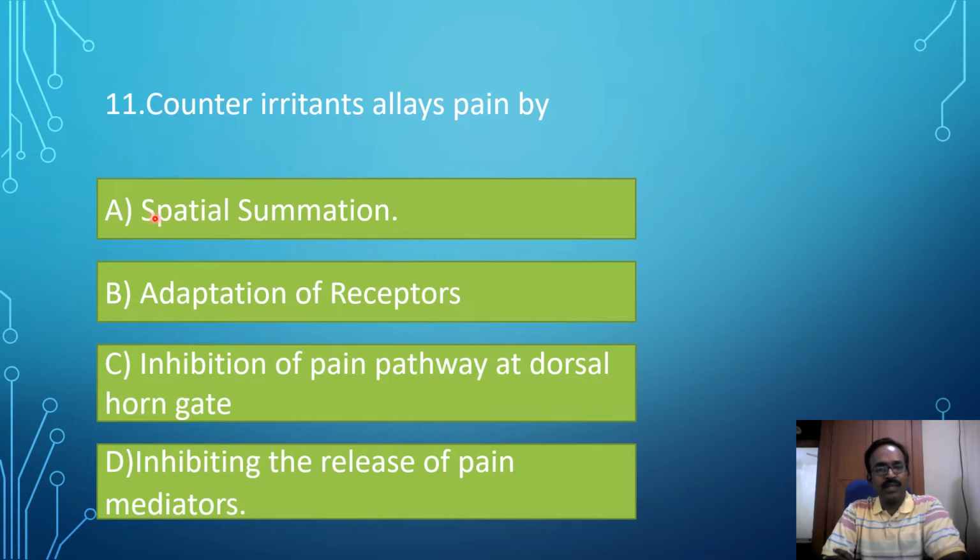Option A. Spatial summation. Yesterday also, in the last video, we discussed. Spatial summation is, instead of repeated stimulation of the postsynaptic membrane, 2 or 3 presynaptic neurons simultaneously stimulate the postsynaptic membrane. That is spatial summation. It is not the correct answer. And adaptation of the receptor: failure to stimulate the sensory cortex due to the failure of the transducers from repeated stimulation. That is the adaptation.